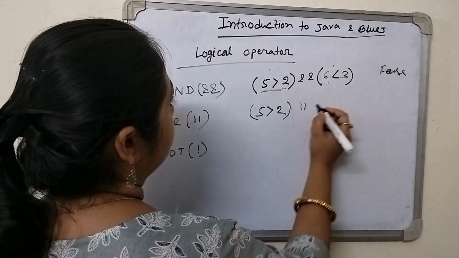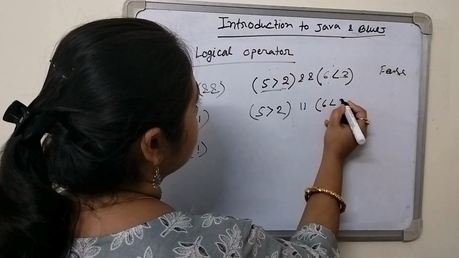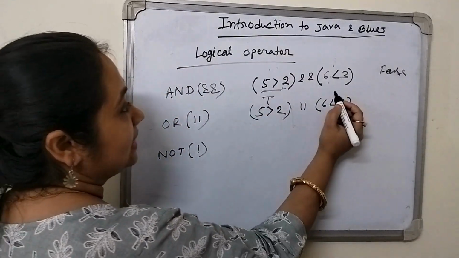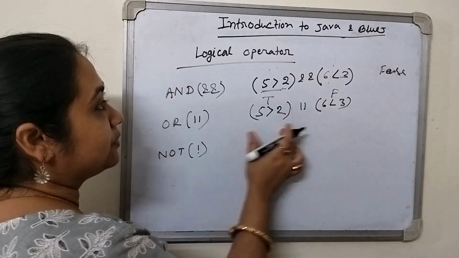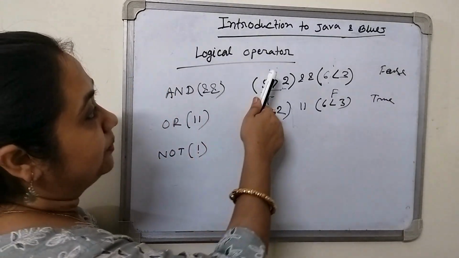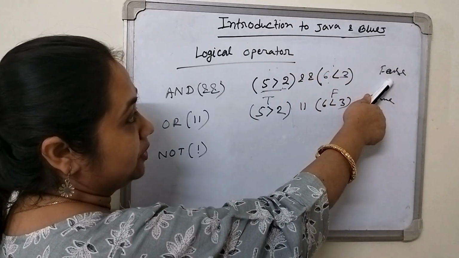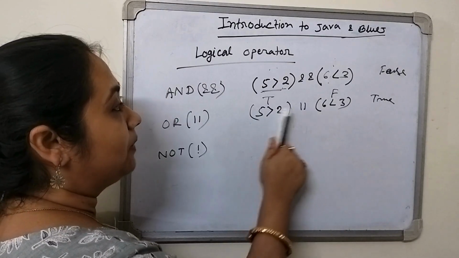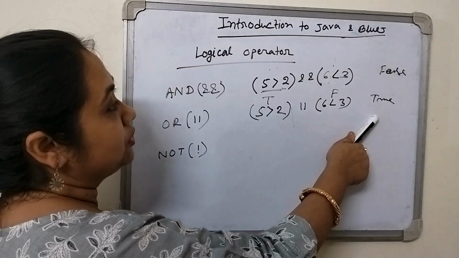Next is 5 greater than 2, this is the OR operator, or 6 greater than 3. Here the first condition is true, but the second condition is false. If any one is true, it will show the result true. In the AND operator, when both conditions are true, only then it will show the true result. In the OR operator, if any one of the conditions is true, then it will show the true result.